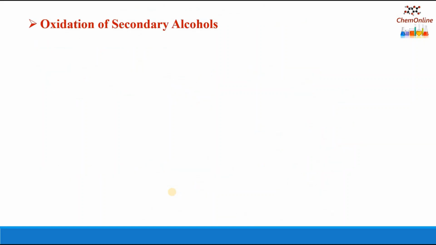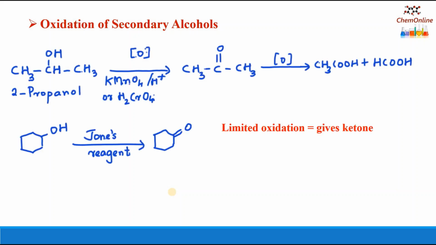Next is the oxidation of secondary alcohols. Here also, if we use strong oxidizing agents like alkaline KMnO4 or acidic KMnO4 or chromic acid, secondary alcohols undergo oxidation to form ketones, which will be further oxidized to acids. Here, further oxidation results in a mixture of carboxylic acids containing fewer carbon atoms than the original alcohol. 2-propanol, when treated with acidic KMnO4 or chromic acid, first forms a ketone, acetone, which on further oxidation will result in acetic acid and formic acid.